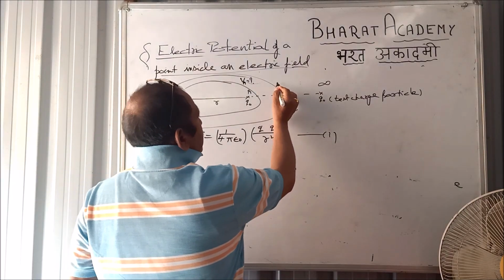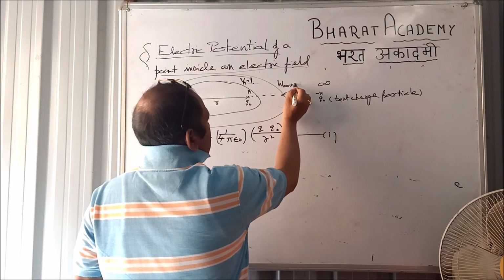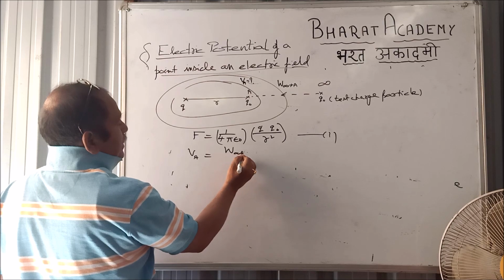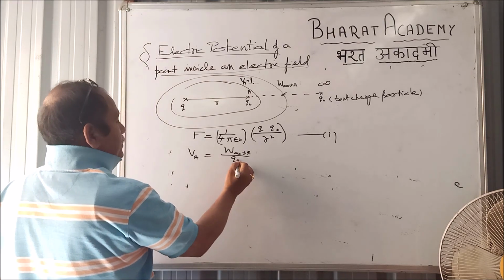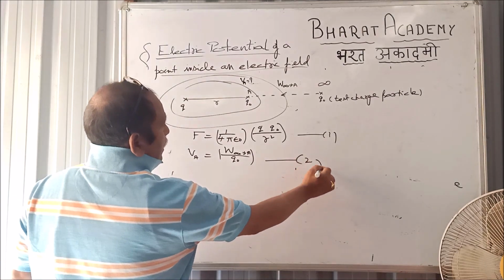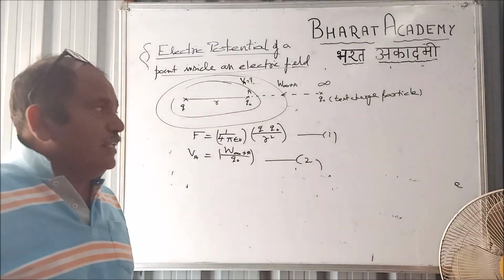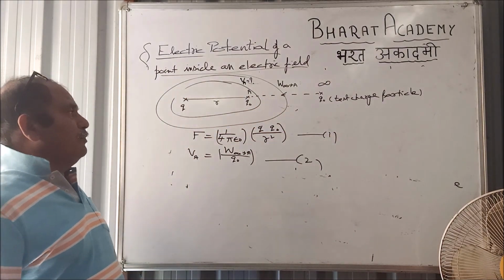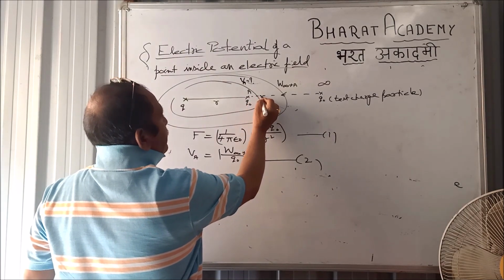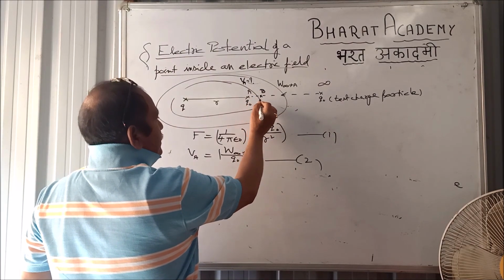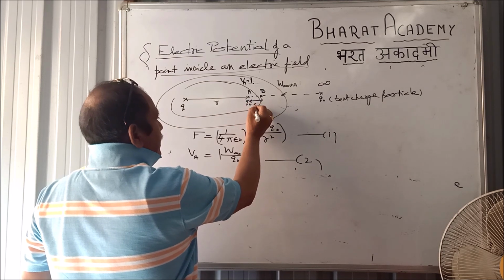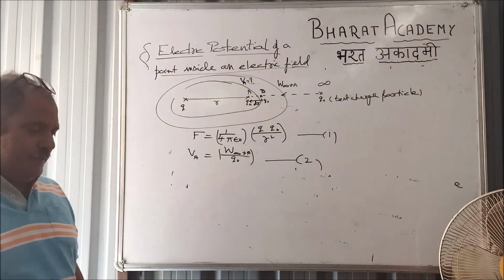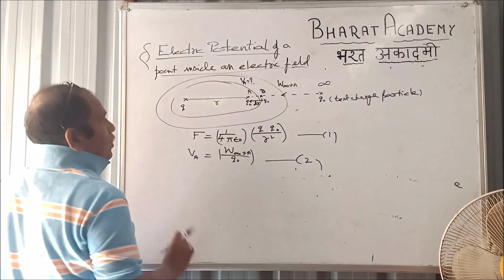But what is my requirement? My definition says that the electric potential of point A, VA, will be W infinity to A by Q0. Now, how to calculate this W infinity to A? As the position of infinity is not fixed, any point outside the field will be infinity. So, what we do? We just consider a point B within that field at a distance dr. At a distance dr. Right? So, what will be the small amount of work done?